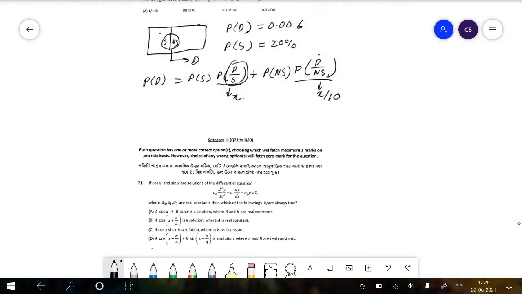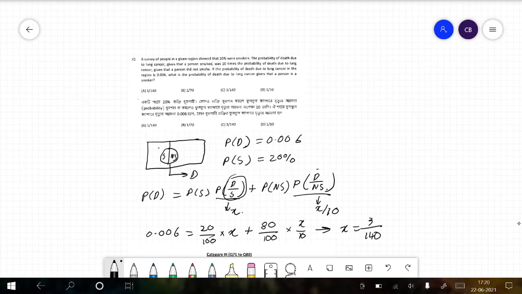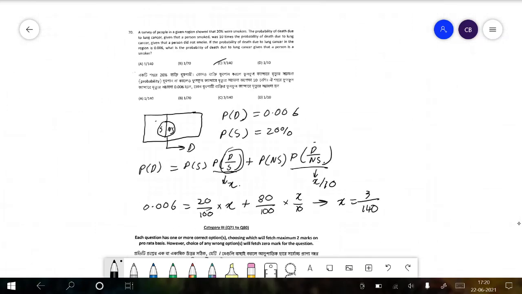So in the next line, 0.006 is equal to 20 divided by 100 times x plus 80 divided by 100 times x by 10. This gives us x equal to 3 by 140. There you go, C is your answer.